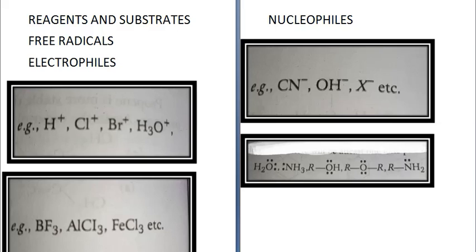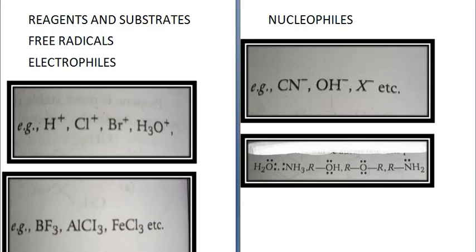That means positive charge, what is it saying? That they are cations. They have a lesser number of electrons, so they are electron deficient. They are called electrophiles. Examples: H plus, Cl plus, Br plus, H3O plus, I plus, NO2 plus, etc.